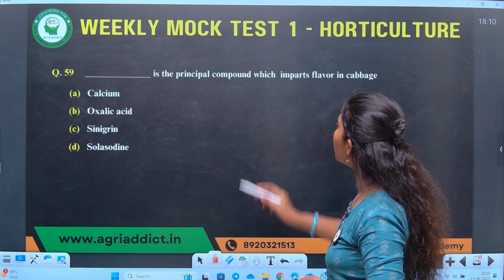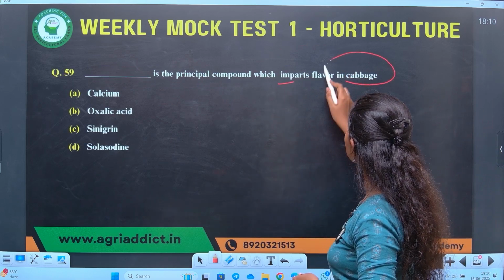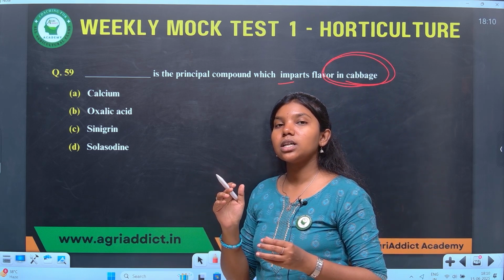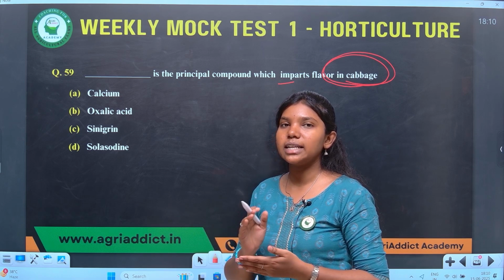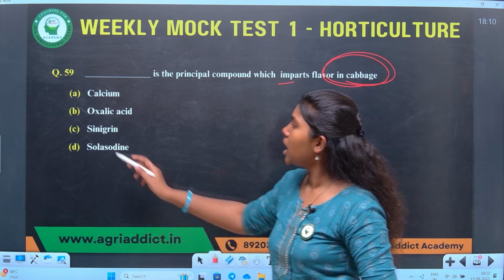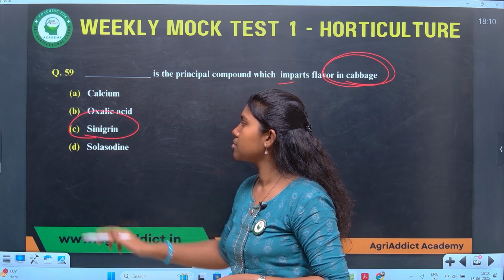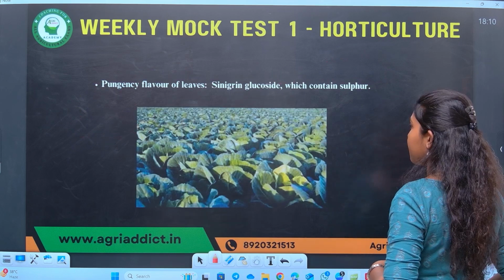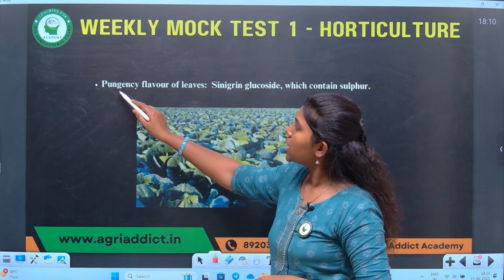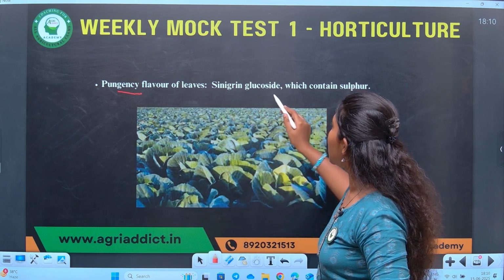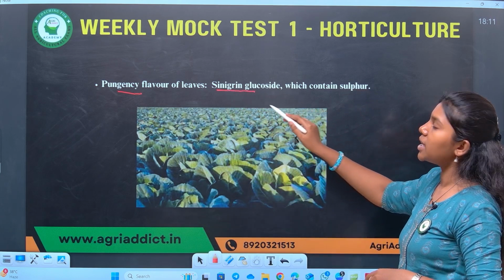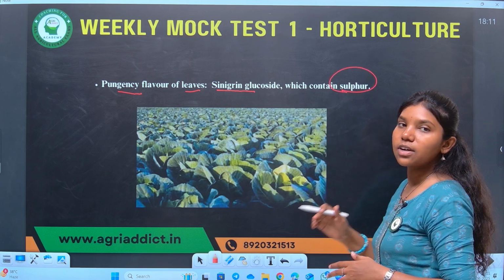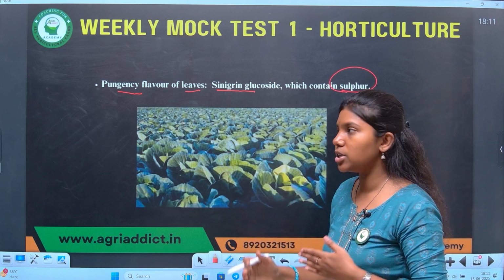Dash is the principal compound which imparts flavor in cabbage. Cabbage has a specific flavor, and that specific flavor is due to the presence of certain chemical. That chemical is sinigrin. Presence of sinigrin gives a characteristic cabbage flavor. It causes pungency in cabbage leaves, and sinigrin glucoside, which is contained in leaves, contains sulfur. So it's a sulfur containing chemical that imparts pungency to cabbage.